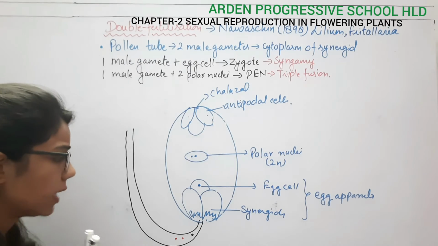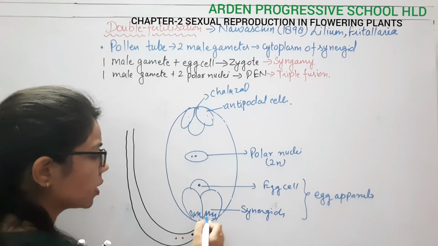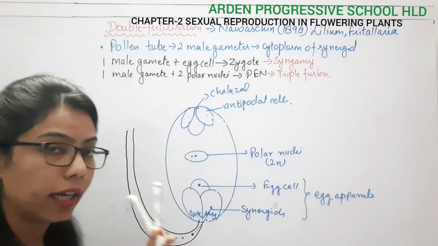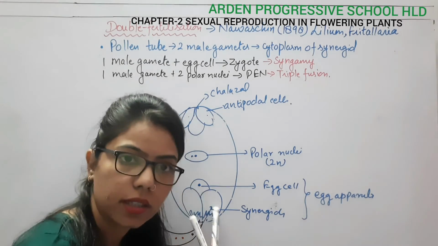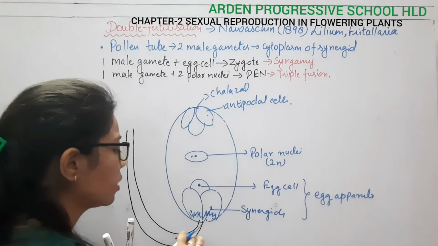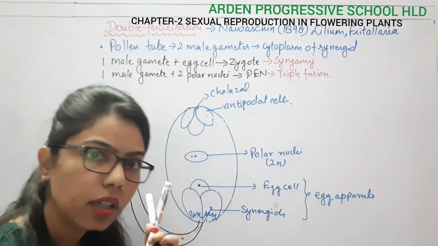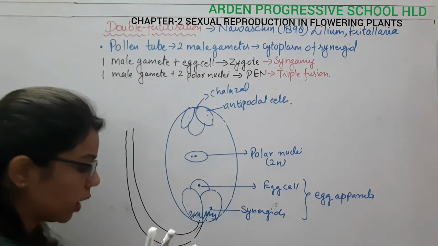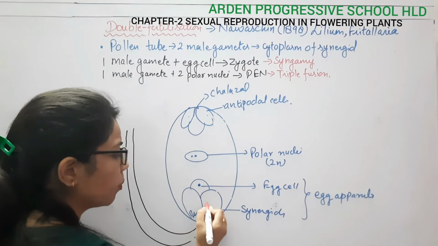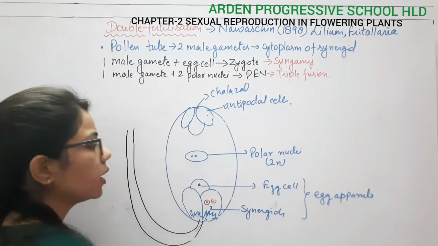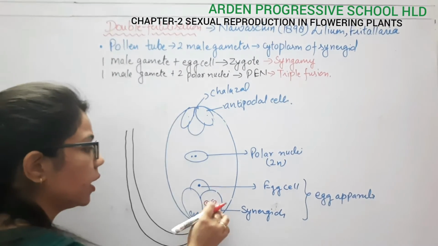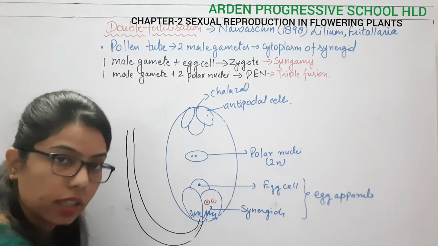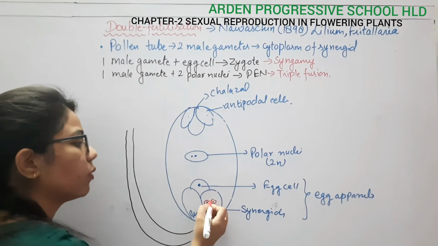As it moves towards the synergids, it will enter into the cytoplasm of the synergid, and this tube nucleus will burst out, or degenerate. Now it is the turn of these 2 male nuclei to enter. Where are these 2 male nuclei present? In the synergid cells. From here, what will happen?